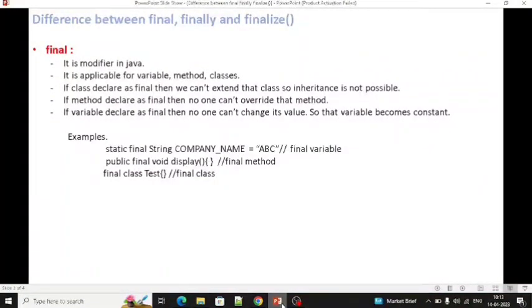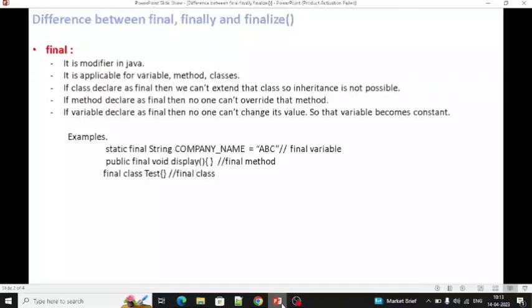So here are a few declarations you can see. First is static final String companyName equal to ABC. So this is a final variable and here company name is ABC, so we can't change it. Second is a final method, public final void display method.